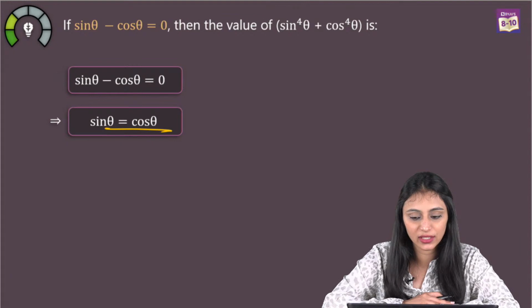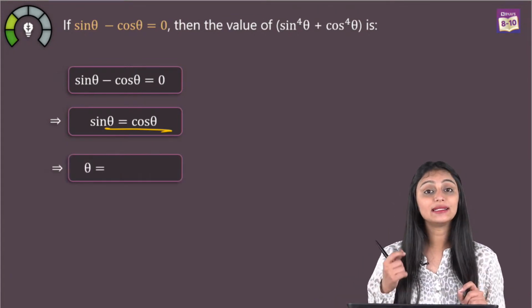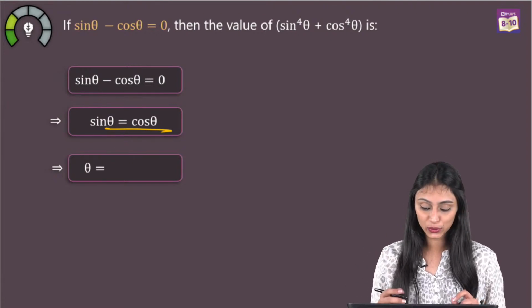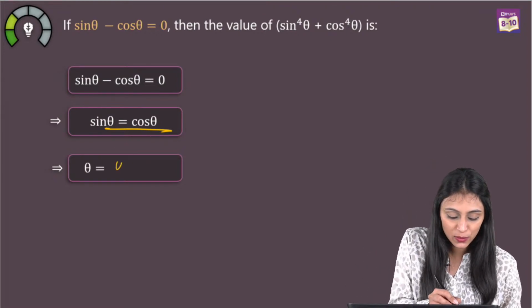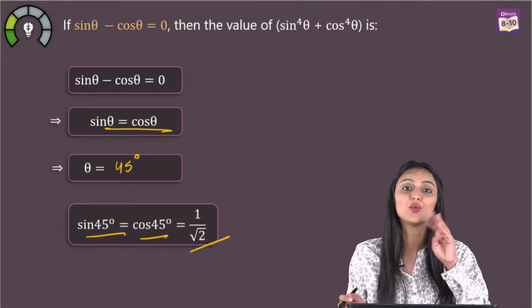Absolutely, because at 45 degrees, both sine theta and cos theta are equal to 1 by root 2, right? So here theta is going to be equal to 45 degrees, because sine 45 degrees equals cos 45 degrees, which is equal to 1 by root 2.